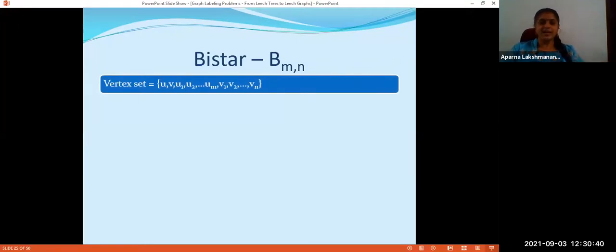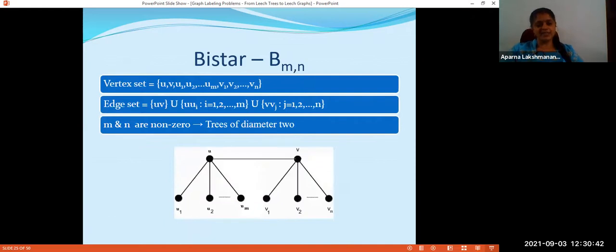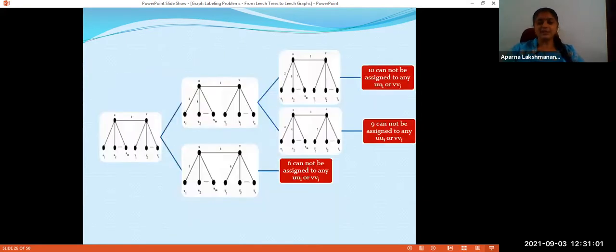So here, the definition of a bistar is like this. The vertex set is u, v together with u1, u2, etc., um, and v1, v2, etc., vn. Every ui is made adjacent to u and every vi is made adjacent to v, and there is an edge between u and v. So this is basically the structure of a bistar. I'm not going into the details of the proof because it takes some time. It is not as trivial as that of a path or a star.